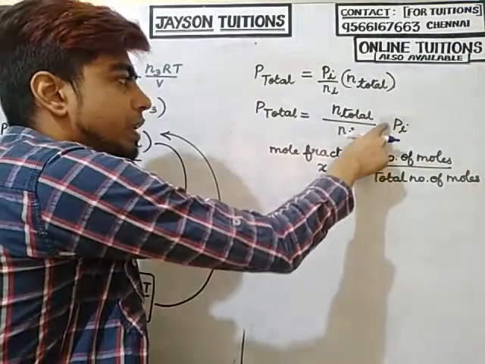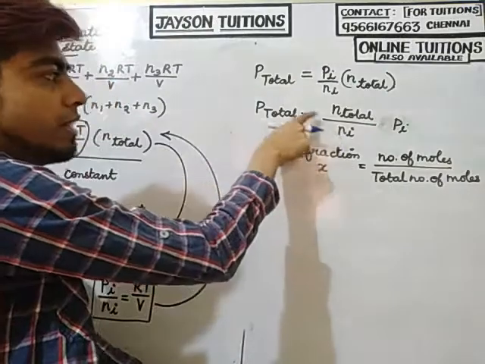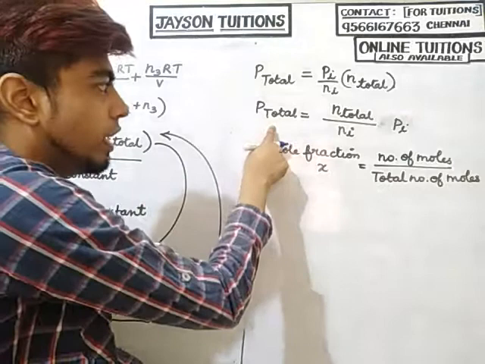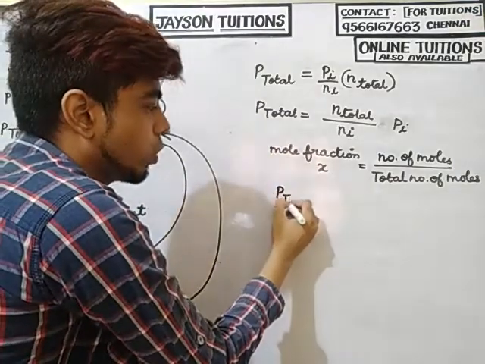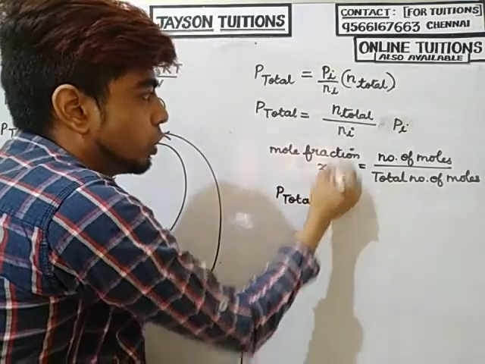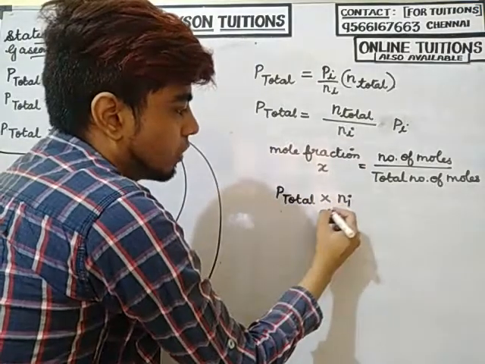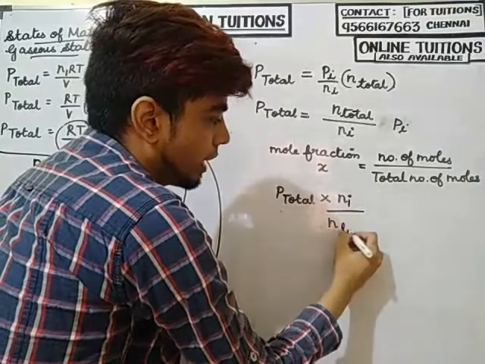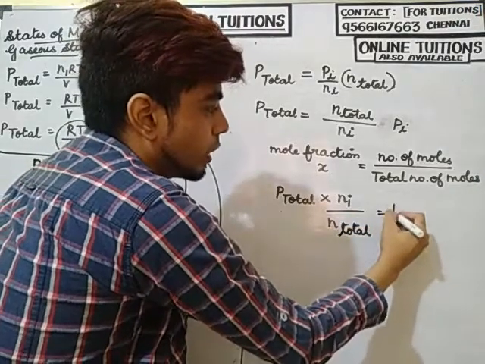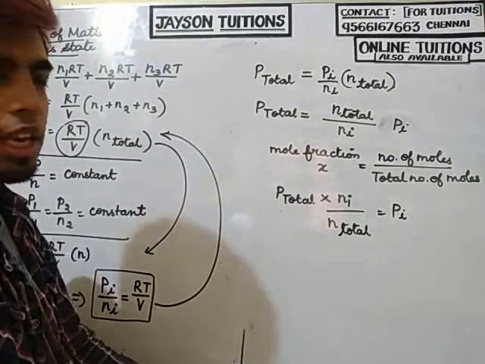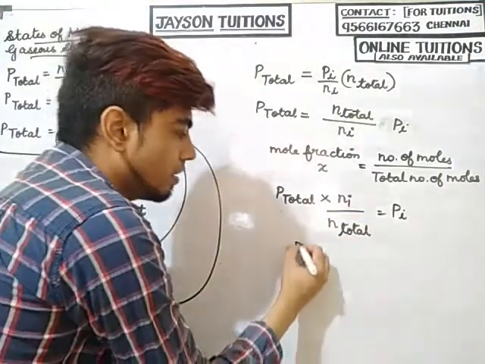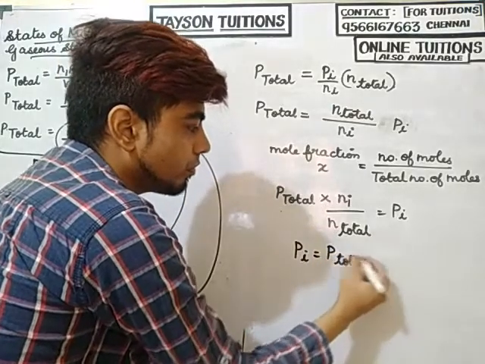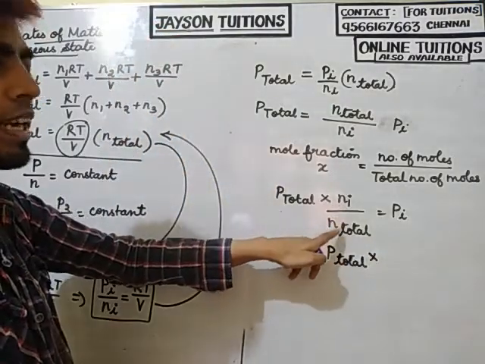Now I am going to rearrange this equation. I bring Ni to this side and N total to the denominator. So P total into Ni divided by N total is equal to Pi. So Pi is equal to P total into Ni divided by N total.